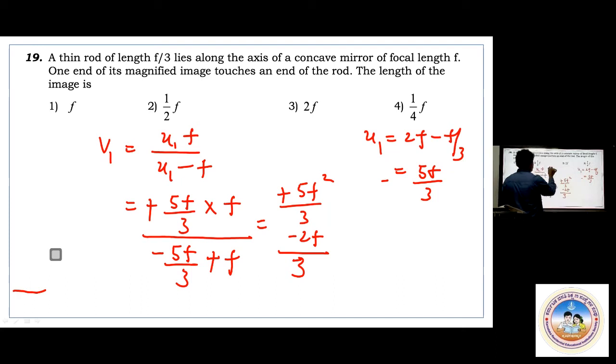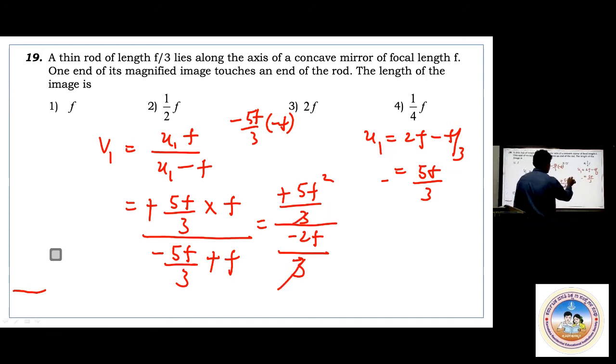See, U1 is minus 5F by 3, and F is, for concave mirror, it is minus F. For convex mirror, it is taken in the same way. So the division, 3 cancels, 1 F cancels. You are getting minus 5F by 2. That is correct, exactly. V1 is minus 5F by 2.